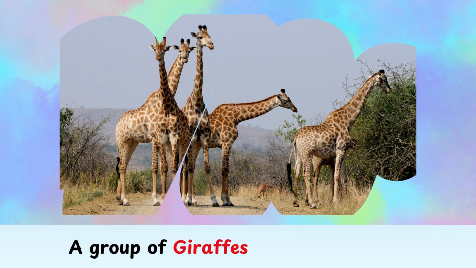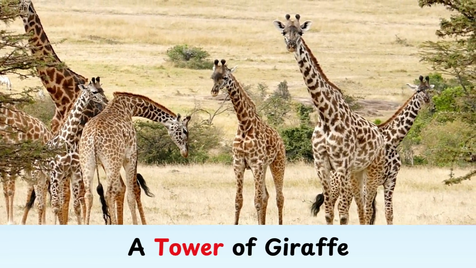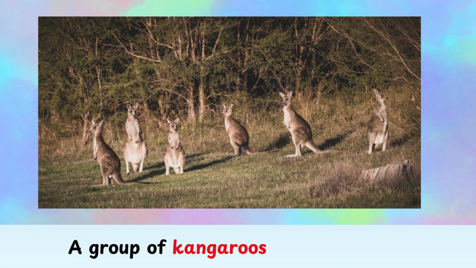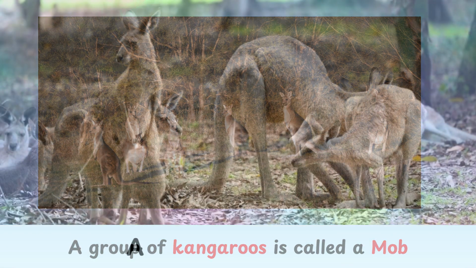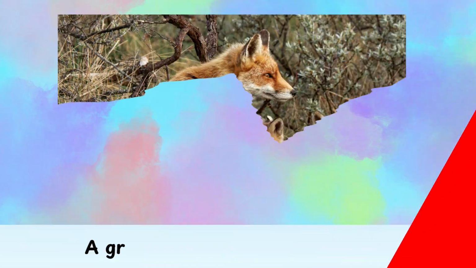Giraffe. A group of giraffes is called a tower. We can see a tower of giraffes standing here. Kangaroo. A group of kangaroos is called a mob. We can see a mob of kangaroos resting here under the shade.